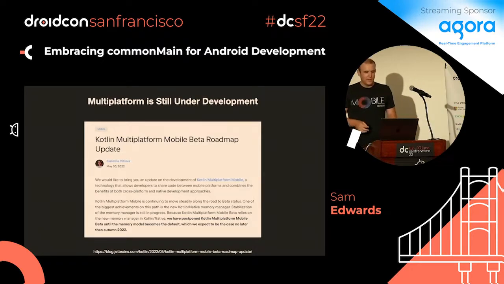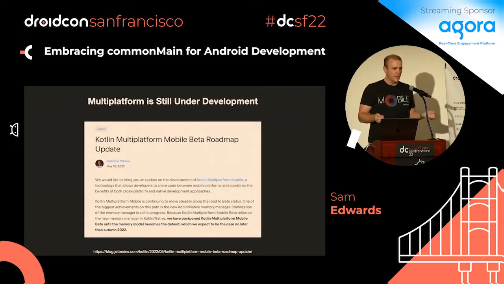The main thing I want to call out is just that multi-platform is still under development. As I mentioned, the Kotlin team is completely behind it. I've talked to a bunch of people there. It is a main priority, and it's going, but it's under development. So I can see that at a company like mine, or other companies, it might be something we're not ready to jump 100% into. But I find it very interesting. I think there's a huge future for it. And with this mechanism I'll show you in here, we can start using it and trying it out and making Kotlin multi-platform compatible code. So if we want to make that jump, we can.